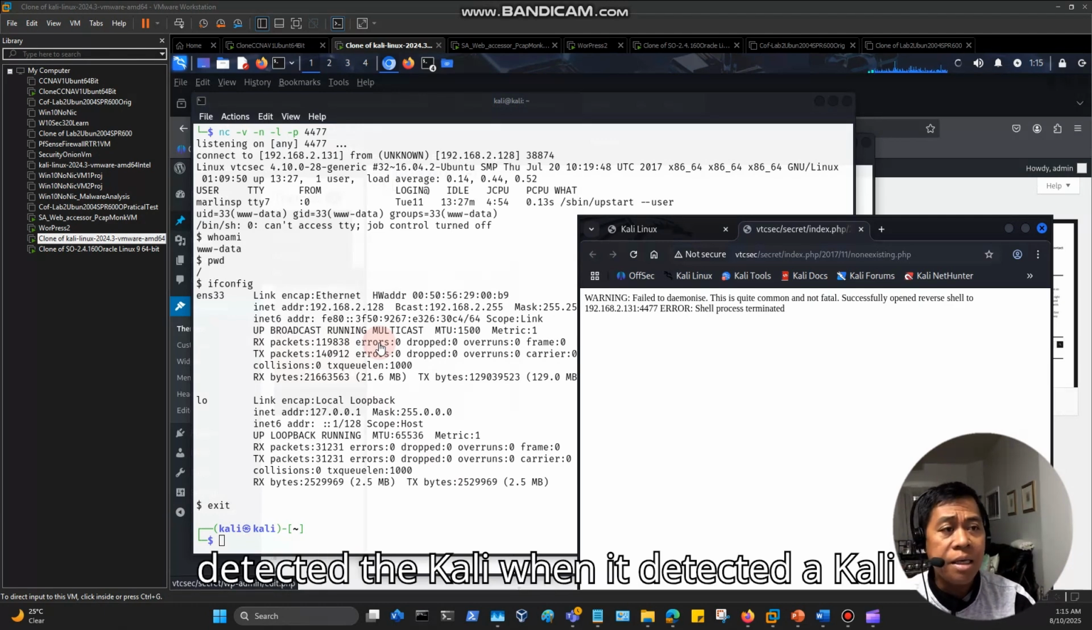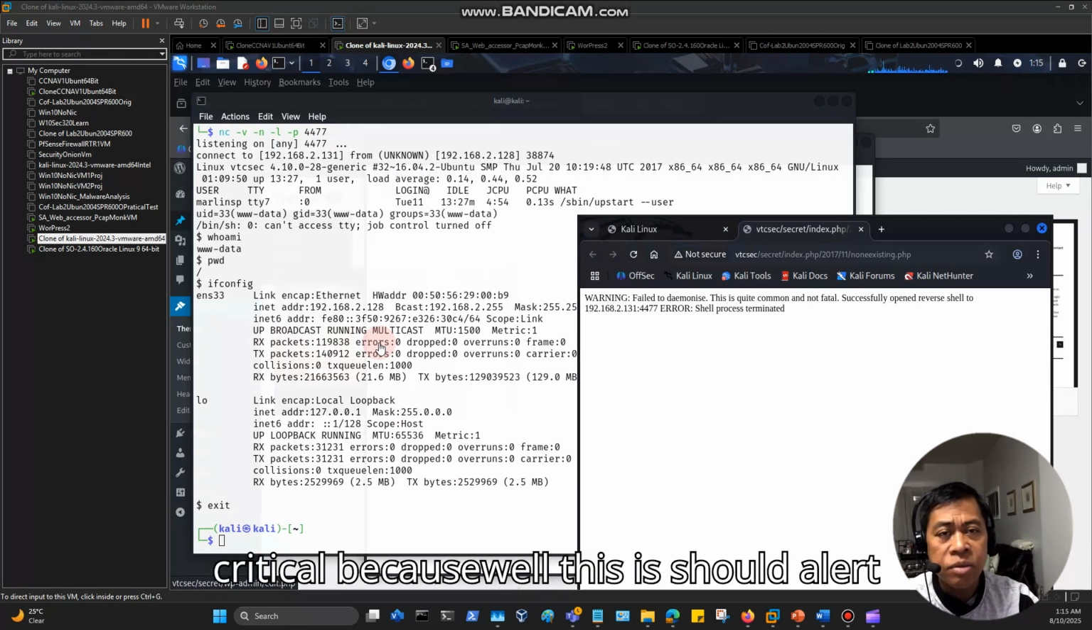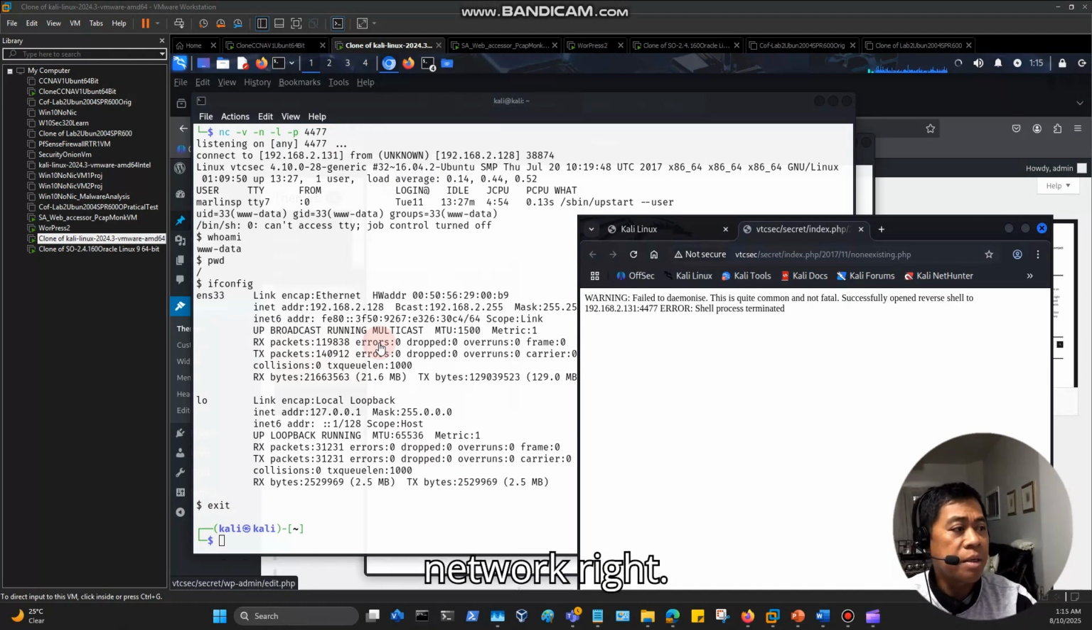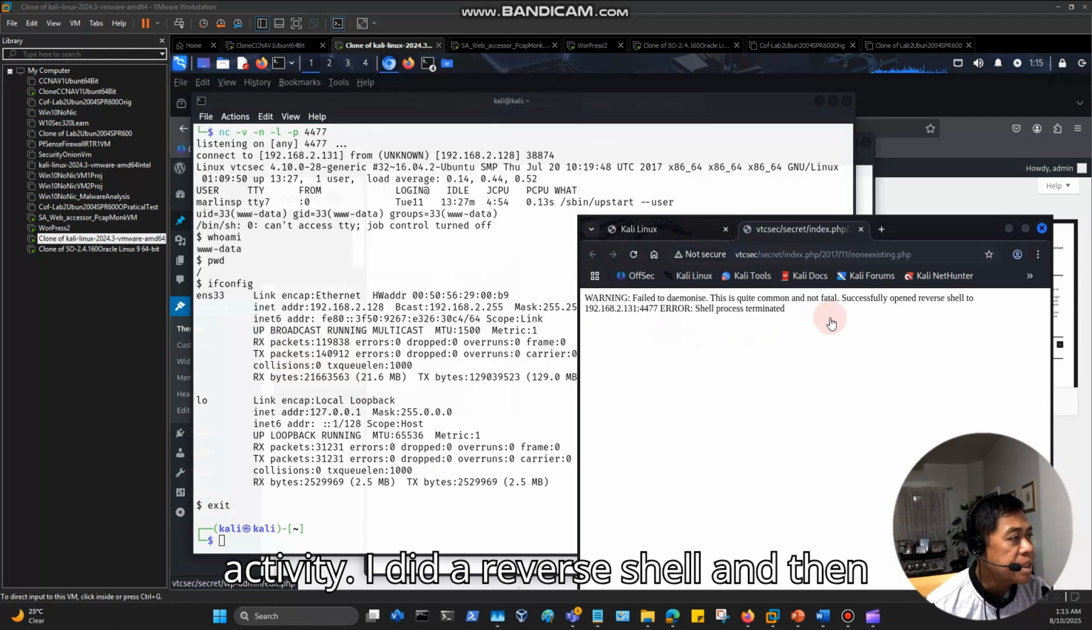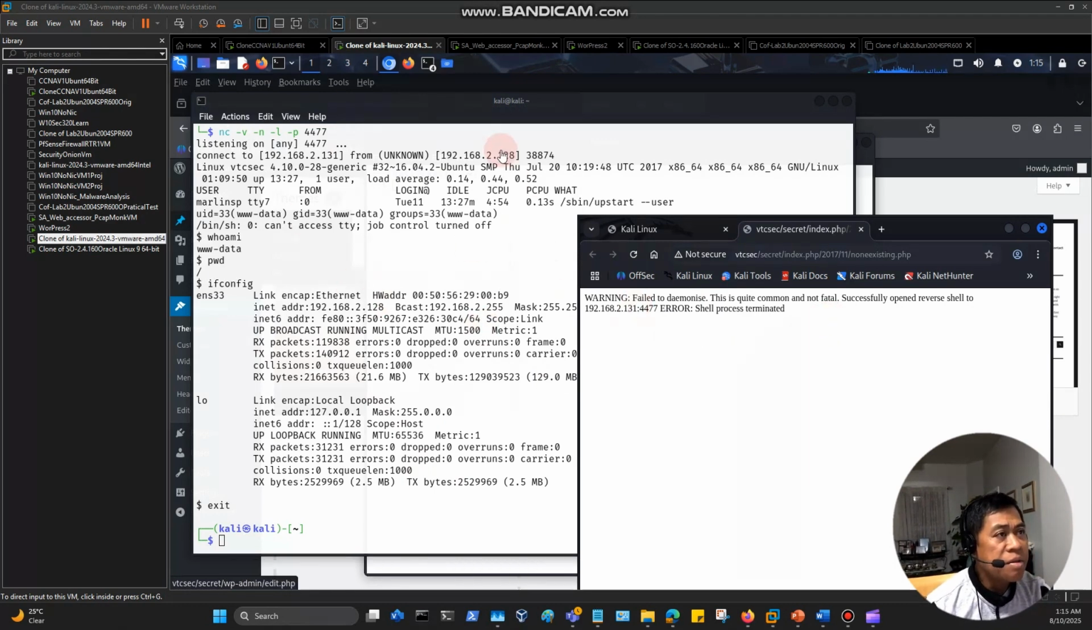It also detected the Kali. When it detected the Kali in the network, it flagged it as critical because it should alert any SOC agents if they have Kali in the network, right? The most interesting part of my individual project is this reverse shell activity. I did a reverse shell and then detected it in Security Onion and also Wireshark.